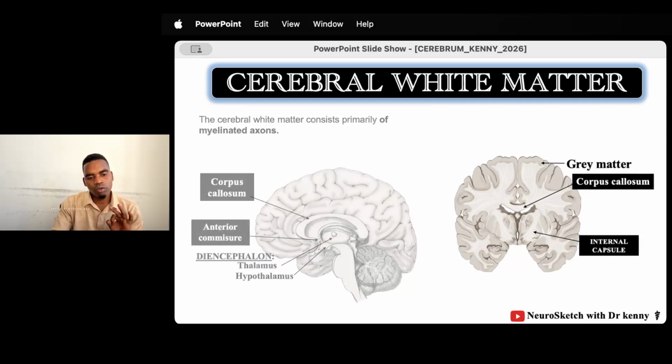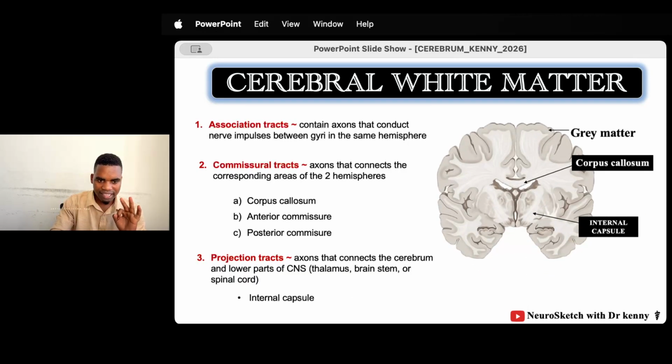So we have three groups of the white matter of the brain, and these groups are called tracts. We have association tracts, commissural tracts, and projection tracts. The word tract actually means a bundle of axons. Different axons come together, forming a bundle, and that is called a tract. It's like a pathway going to a specific part or transferring information from different parts of the nervous system, carrying action potentials, propagating the electrical impulse from one part into another.